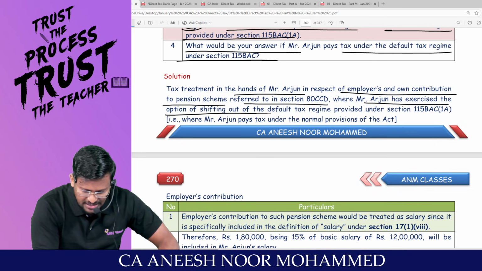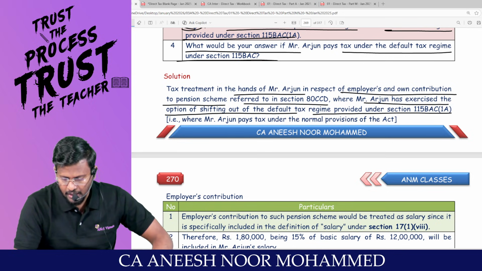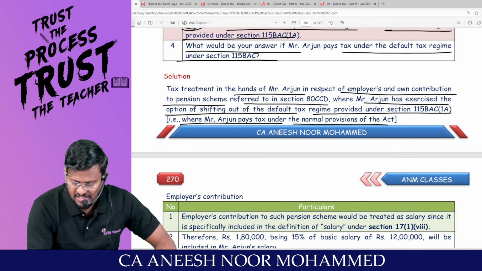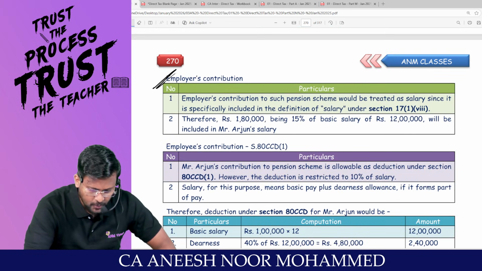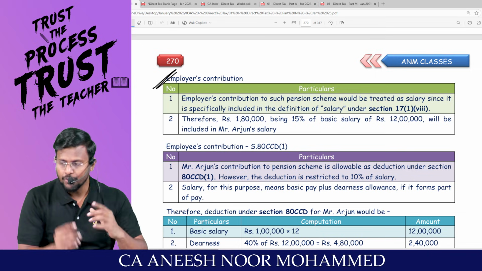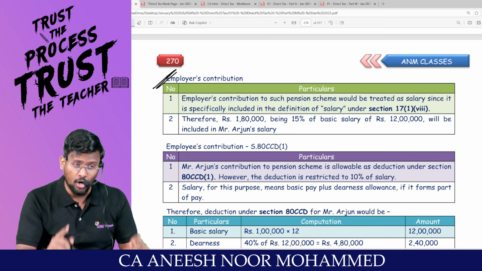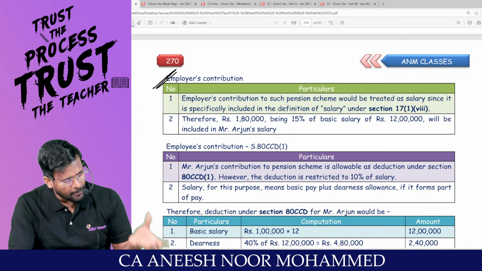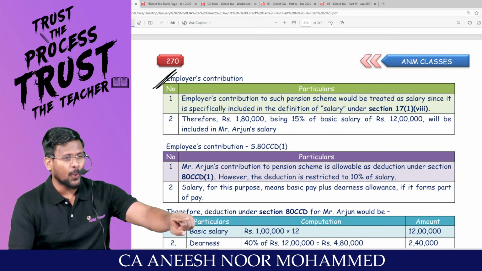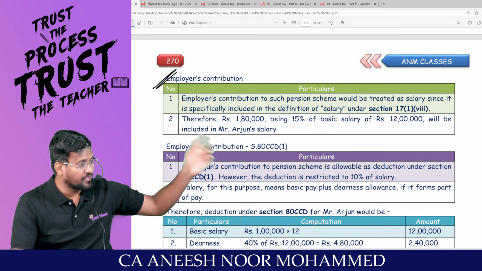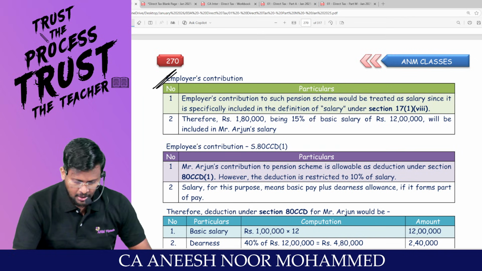Arjun has exercised the option of shifting out of the default tax regime provided under 115BAC subsection 1A, where Mr. Arjun pays tax under the normal provisions of the Act. First one, employer's contribution, we will talk. My dear lovable students, if you are Arjun, your employer is contributing for you. That means you are getting some amount as salary in hand and you are getting some amount not in hand but in your account. That is a perquisite. Am I right?